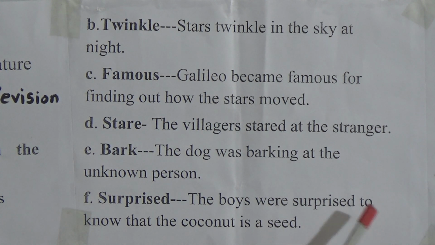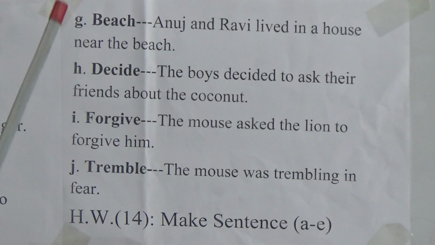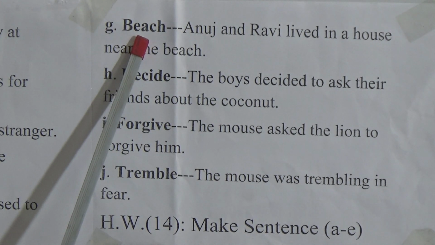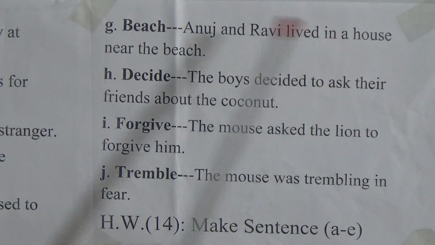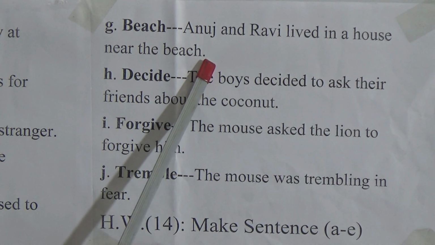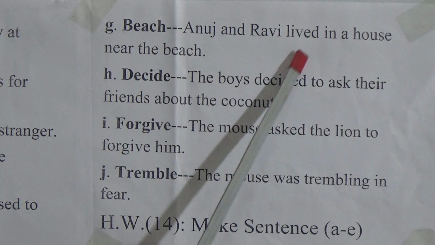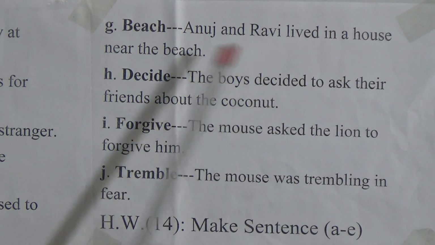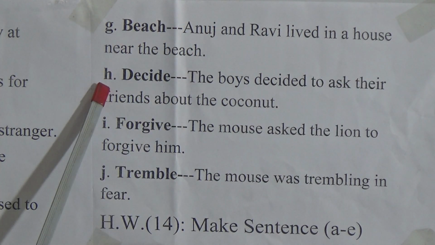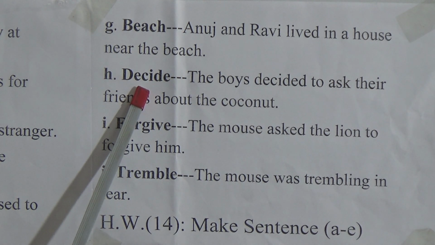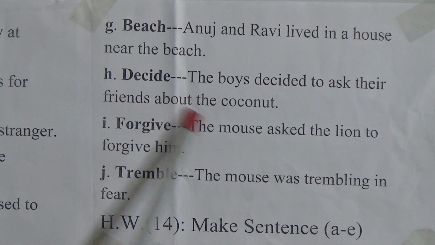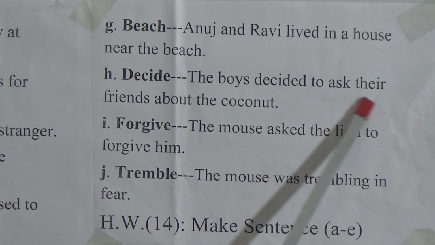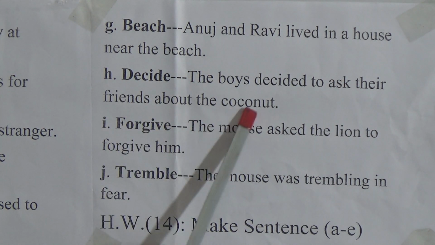Now we will go to our G number make sentences. It is beach. Anush and Ravi lived in a house near the beach. H number, it is decide. The boys decided to ask their friends about the coconut. I repeat, the boys decided to ask their friends about the coconut.